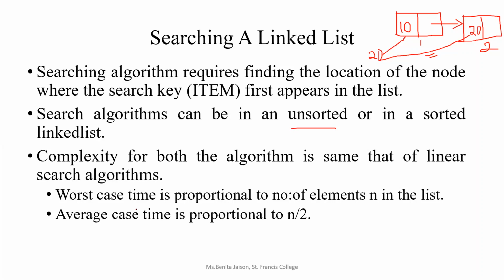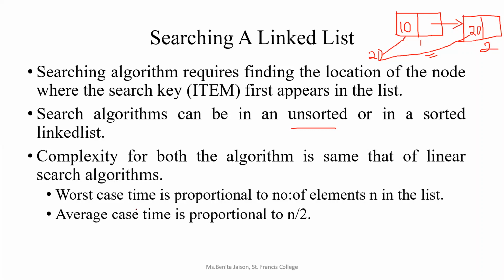So the worst case is proportional to the number of elements present in the list. So how many elements are present? Depending upon that, if the search key is present as the last item, how many comparisons or key operations we have to perform, right? That will determine the worst case. And again, average case time is proportional to n by 2.